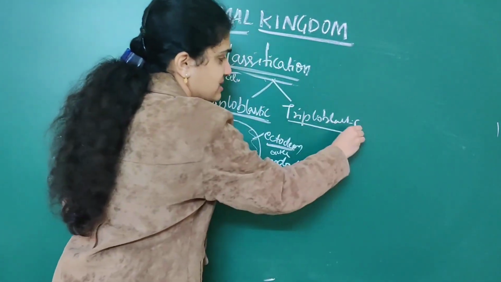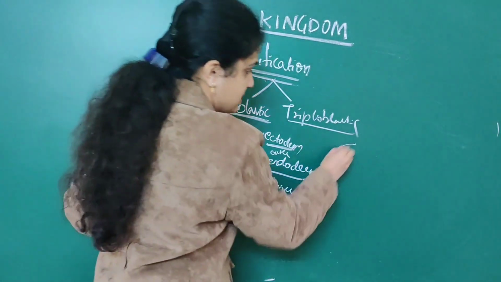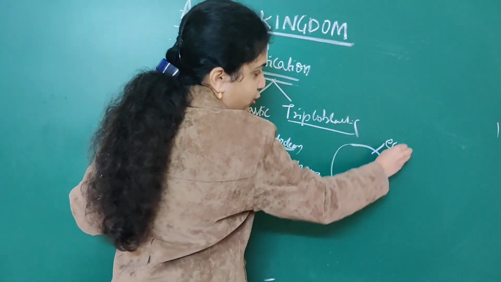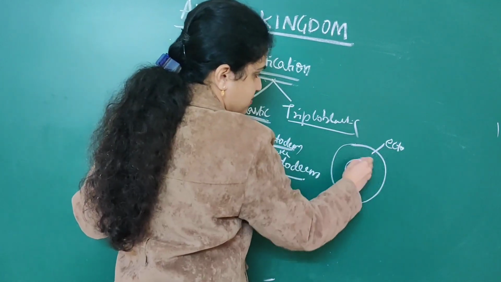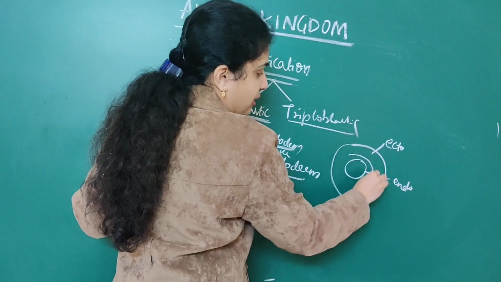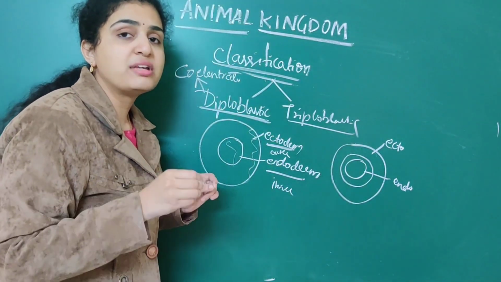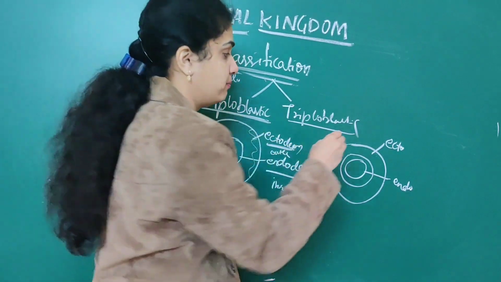In the triploblastic animals, it is the same. Ectoderm as well as endoderm is present. A middle layer is also present, which is nothing but mesoderm, or we say mesoglea.